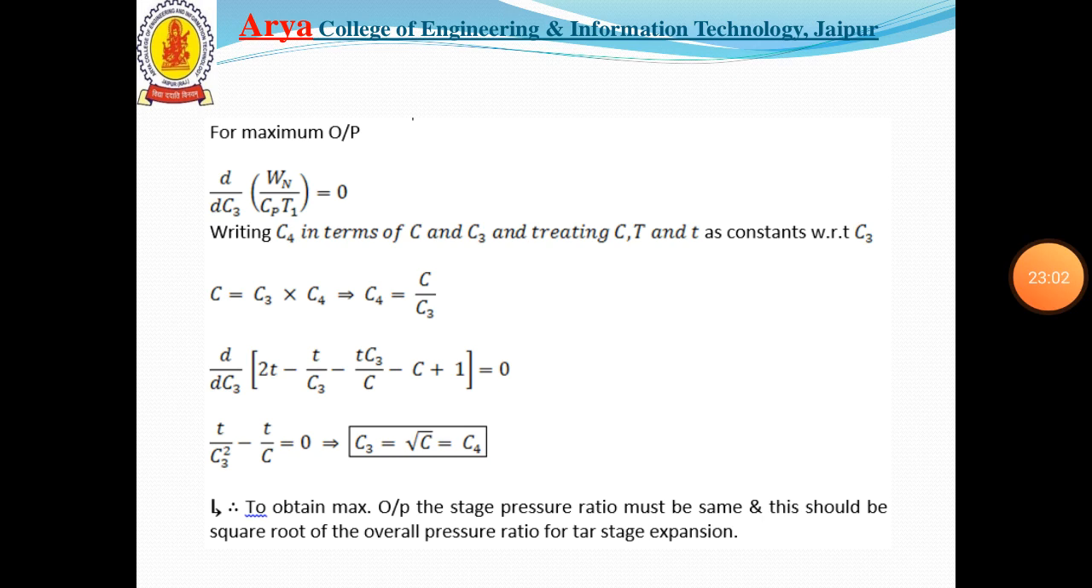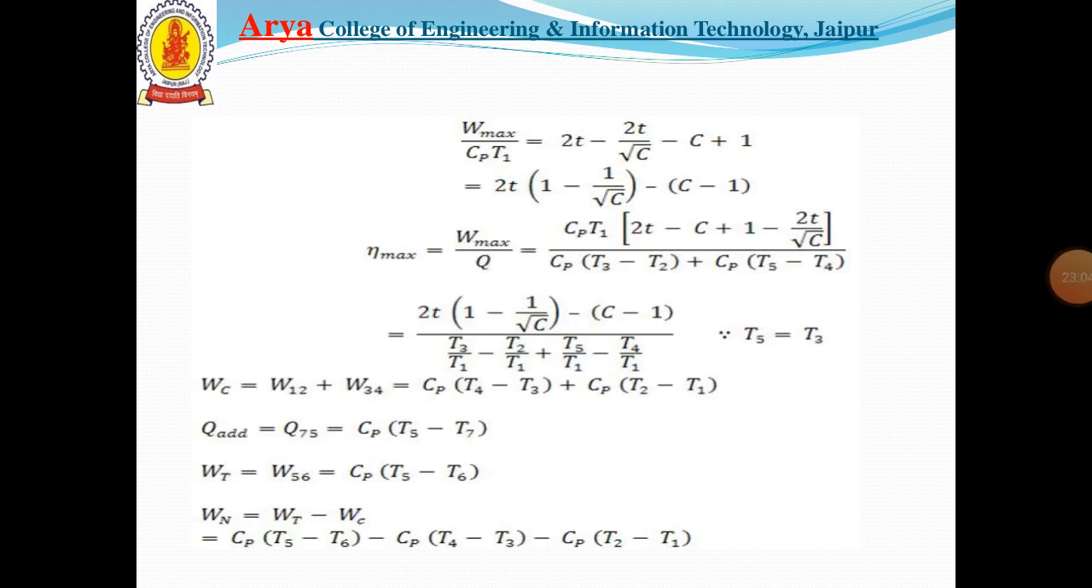Now the maximum specific work done upon heat supplied equals 2t minus 2t upon root of c minus c plus 1. Now the maximum efficiency can be obtained as the maximum work output upon the heat supplied, that is equal to Cp T1 into (2t minus c plus 1 minus 2t upon root of c) upon Cp (T3 minus T2) plus Cp (T5 minus T4).